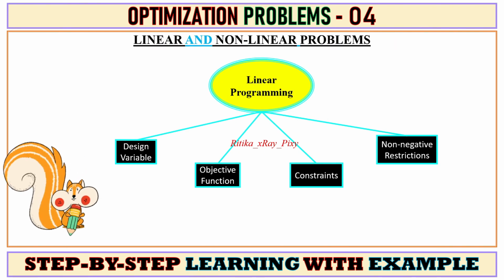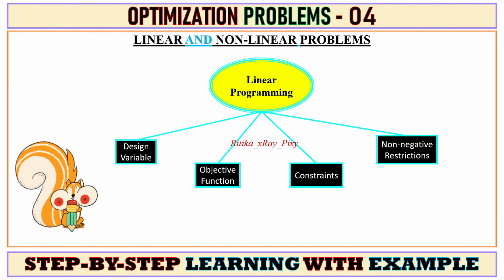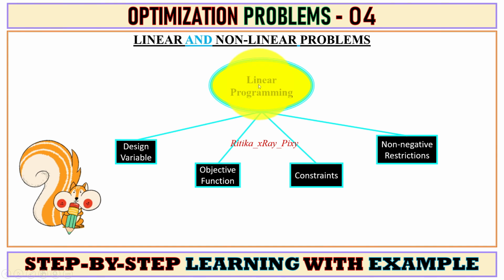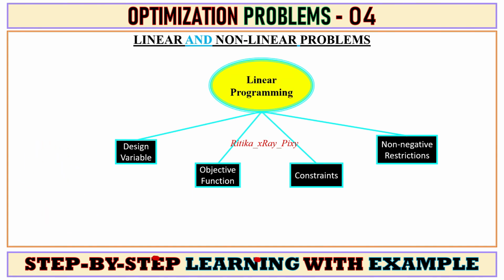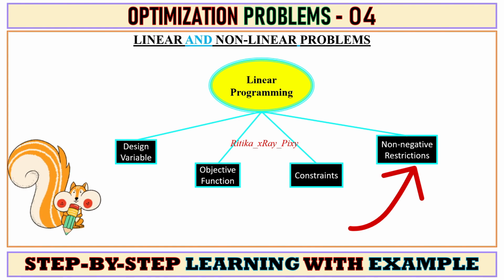Linear programming problems are simple and easier to solve than nonlinear programming problems. In linear optimization problems we have both an objective function and constraints. Linear constraints may be in the form of equalities or inequalities, and here all the decision variables are non-negative.